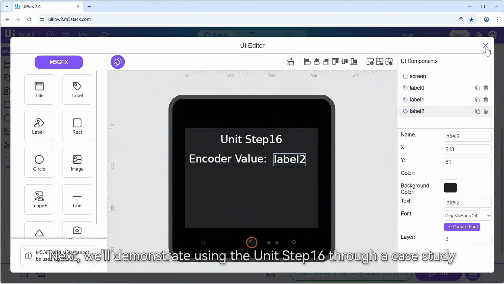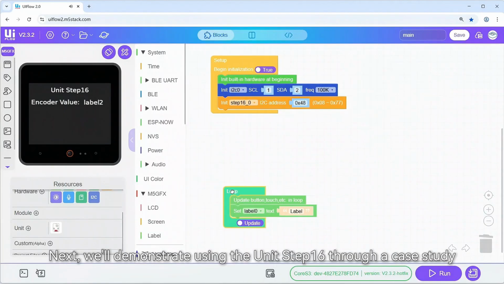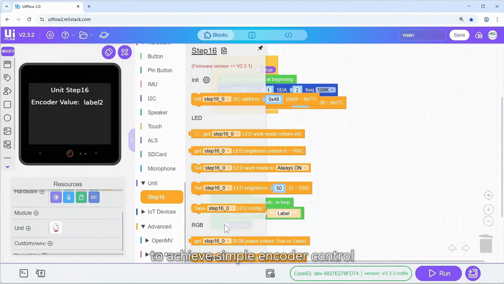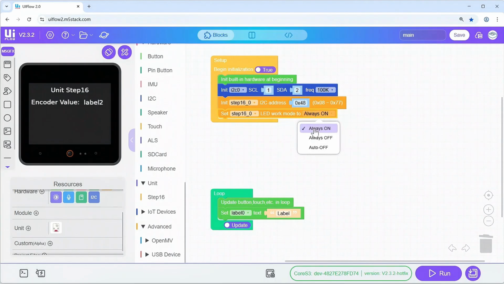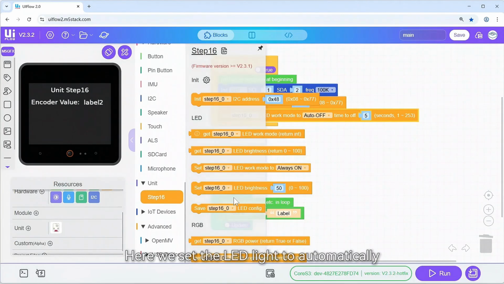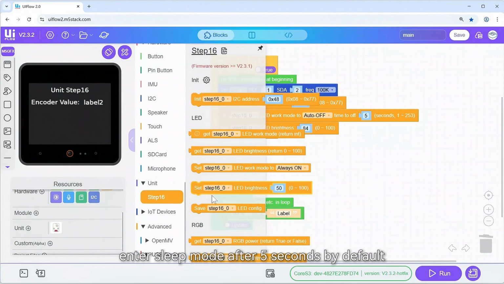Next, we'll demonstrate using the Unit STEP16 through a case study to achieve simple encoder control. Here we set the LED light to automatically enter sleep mode after 5 seconds by default.